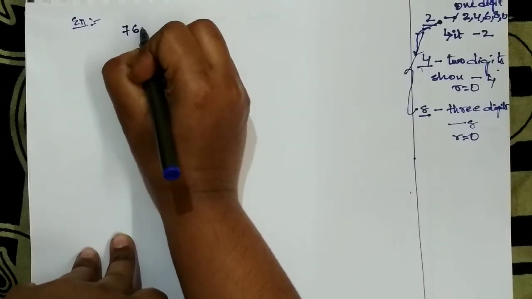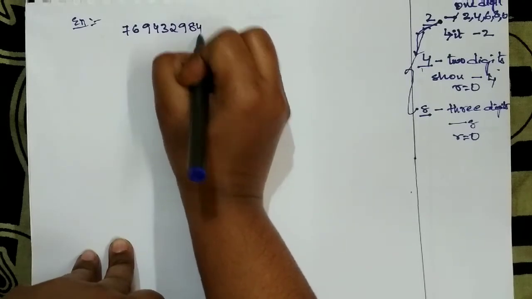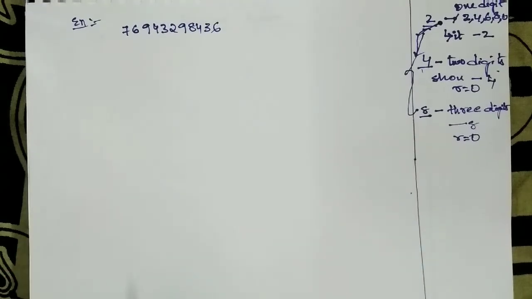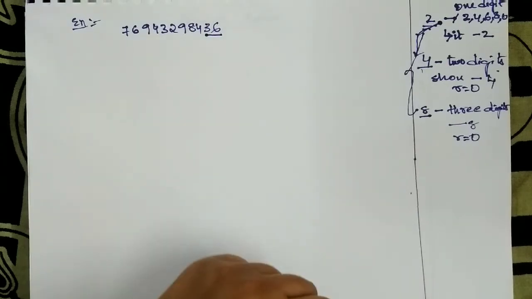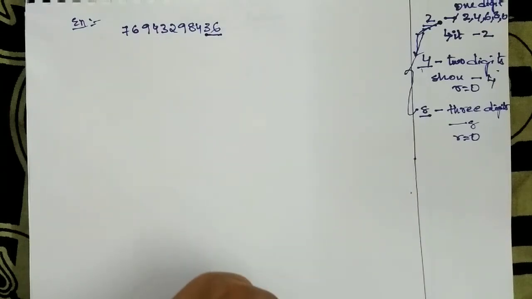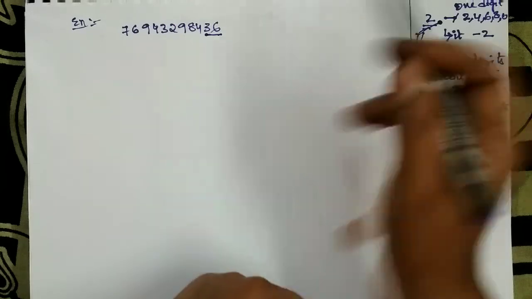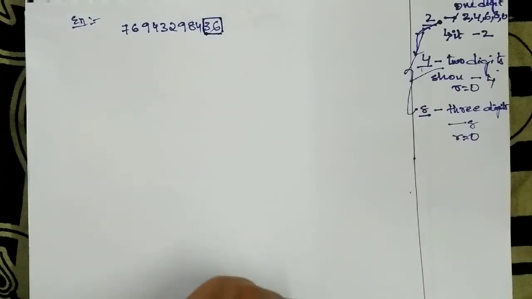7, 6, 9, 4, 3, 2, 9, 8, 4, 3, 6. Suppose we are taking this long number. So I am taking here 36. If I am taking 36, I should check with 4, because here I took 2 digits.